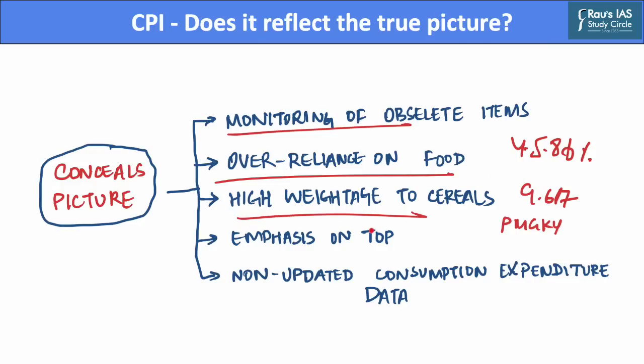Further, there has been excessive emphasis on tomatoes, onion and potatoes, and rise in prices of such commodities are reflected in the CPI data. Also, there is non-updated consumption expenditure data, as it is essential to comprehend the evolution of consumption patterns across the country. And the challenge lies in effectively reflecting these changes in our inflation metrics, as currently we do not have access to updated consumption expenditure data. Hence, the weights of CPI need to undergo a significant shift, which should account for data from consumption expenditure survey data.